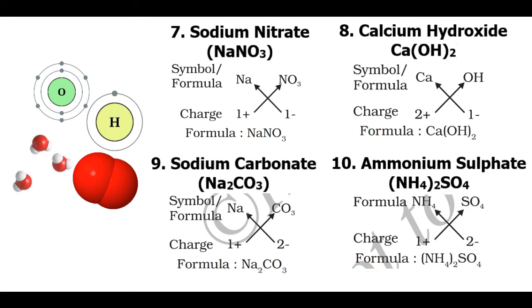In situations like sodium nitrate and sodium carbonate, the polyatomic ion gains a single charge and therefore brackets are not necessary. However, in ammonium sulfate, the ammonium ion gains a charge of 2 negative and therefore brackets are put for the NH4 ion.